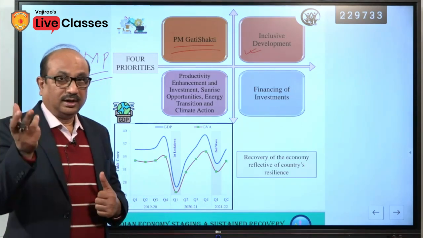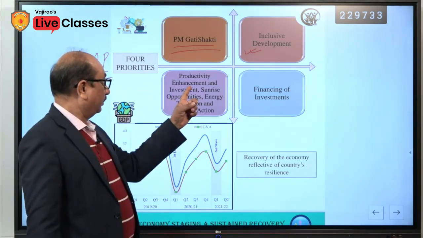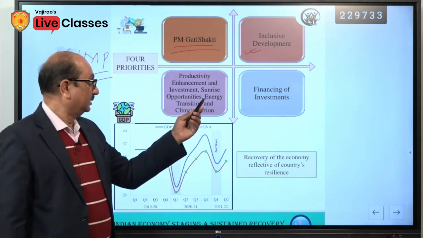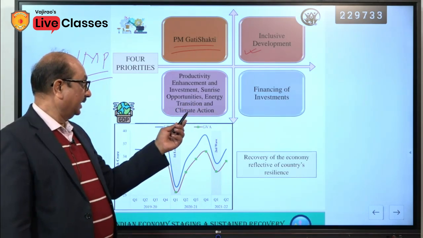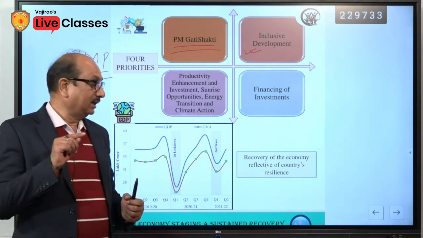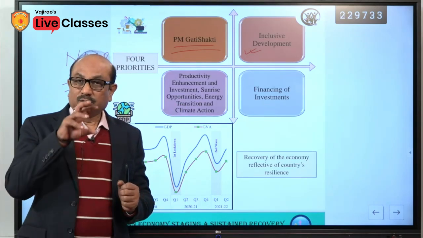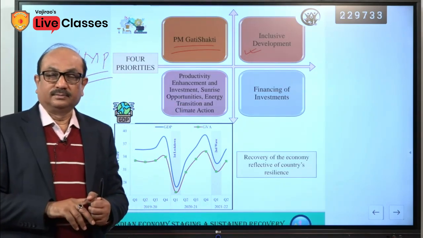You would have studied it and we have already discussed it. Productivity enhancement and investment, sunrise opportunities, energy transition and climate action. Energy transition and climate action have once again been mentioned here. It shows that government is giving too much focus on the energy sector.